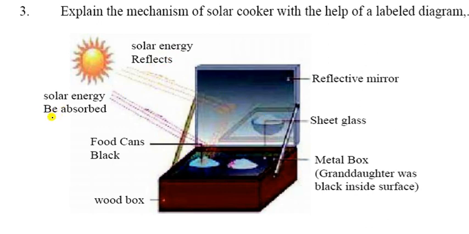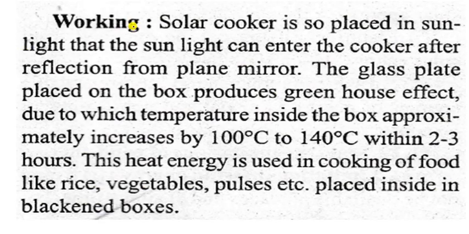Now come to the third question. Explain the mechanism of the solar cooker with the help of a labelled diagram. So it is the labelled diagram. The solar energy reflectors and the solar energy is absorbed by this box, with the reflector mirror, glass sheet and the metal box. It has a black inside surface. So it is a wooden box. So this is the construction of the solar cooker.